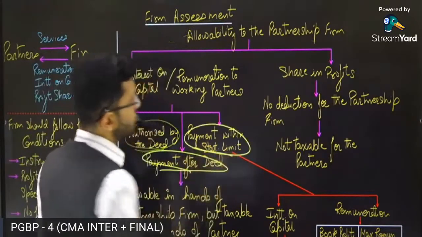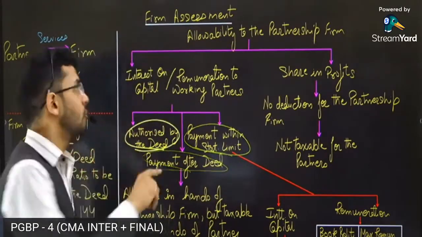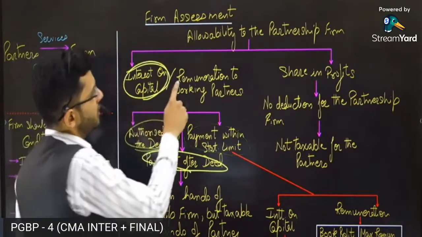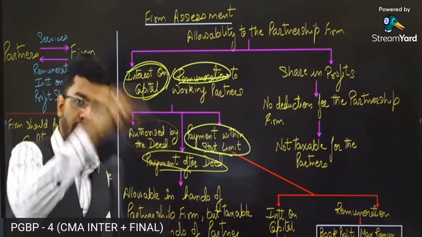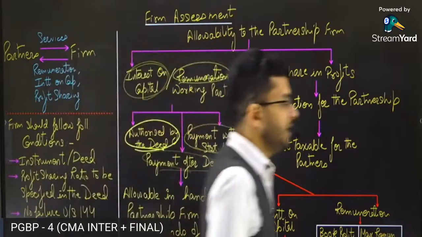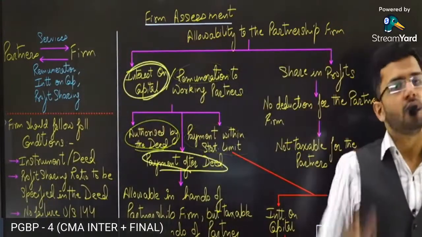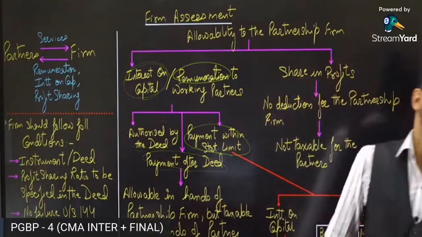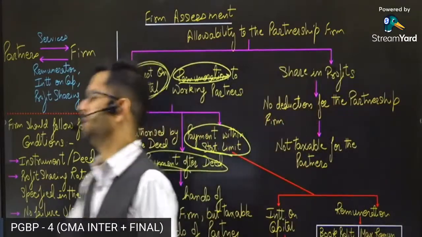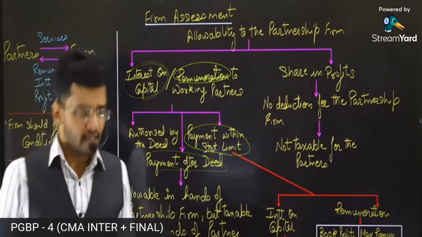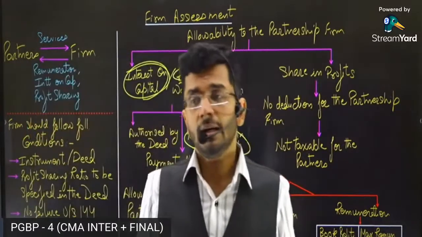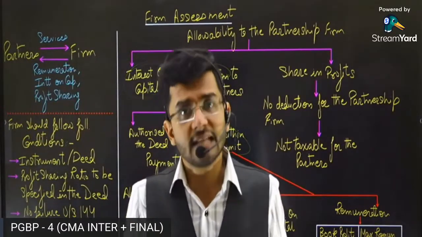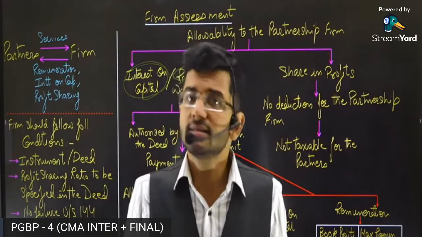Payment within the statutory limits. The payment should not be more than the limits which are given for interest on capital and remuneration in the Act. So the Act is saying pay interest to your partner, pay remuneration to your partner, but subject to certain maximum limits. You cannot pay an unlimited amount to your partners. Guys, there can be a situation where the partners' tax rate is less and the partnership firm's tax rate is high.